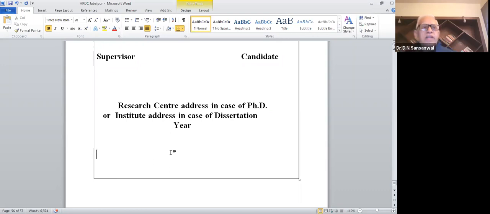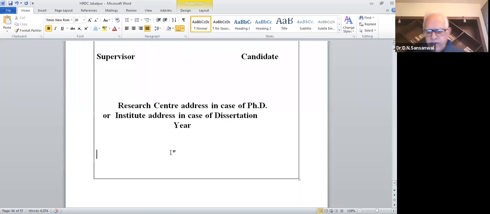But if it is a dissertation, then your guide's signature is already there. Then your institute head will also forward it and then it will go to the university. It need not go to the dean and the university. But if you have a system of forwarding the dissertation through the head, the dean, and to the university, you can follow that.